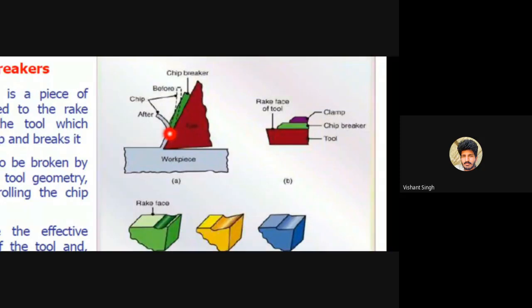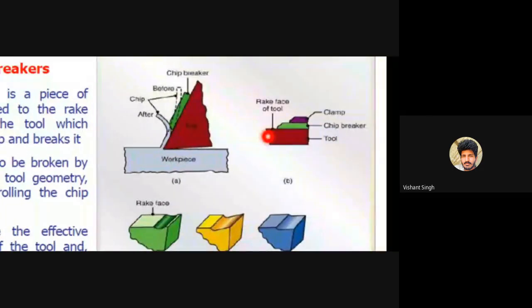And due to this chip breaker, the chip will break here after here, so the chip will be removed like this. Mainly in case of continuous chip formation, this type of chip breaker is attached to the face of the tool. So this is the rake face.